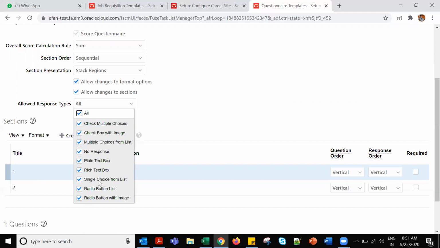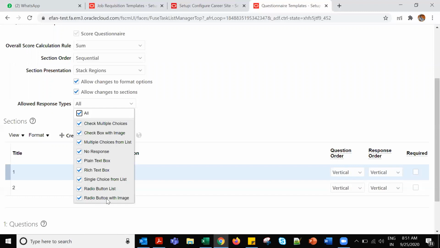Suppose 5 options are there, they have to select one. This is single choice. This is a rich text box, means a box they have to fill, writing something like in a notepad. This is a plain text box. This is no response. This is multiple choice: out of 5 options, you can select any 2 or 3.